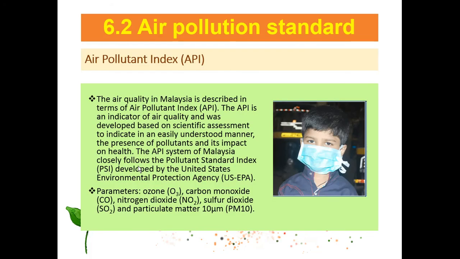So how can we measure, how can we know whether our air is good or not good? That is the current situation in the rainy season. What is the level of our air? What is the condition, what is the standard for our air? So to measure and monitor our air, in Malaysia we developed the Air Pollution Index, API. So what is the API? It is the indicator of the air quality.